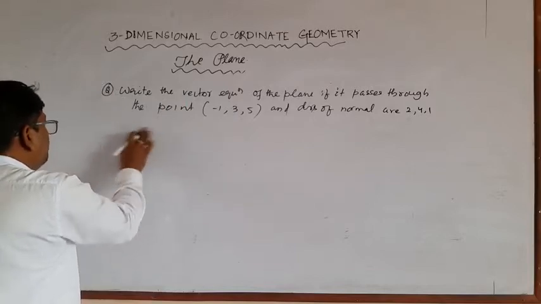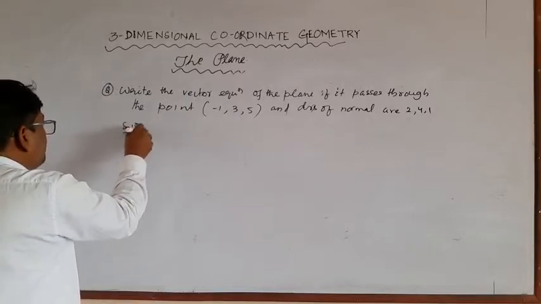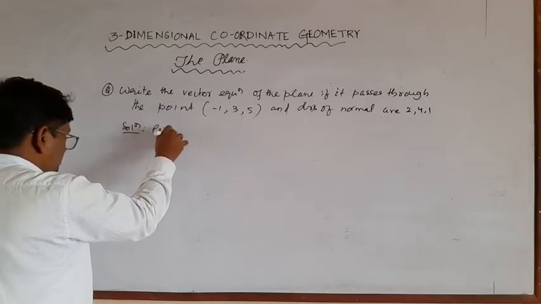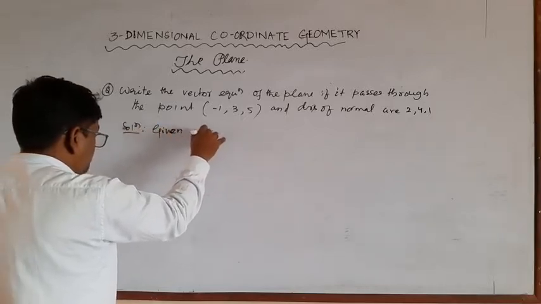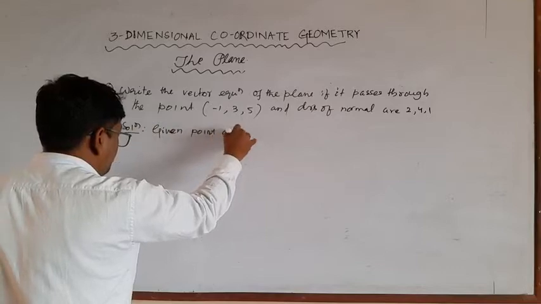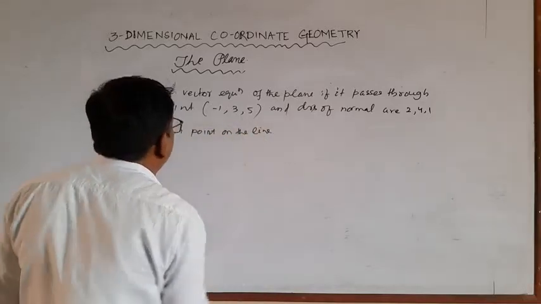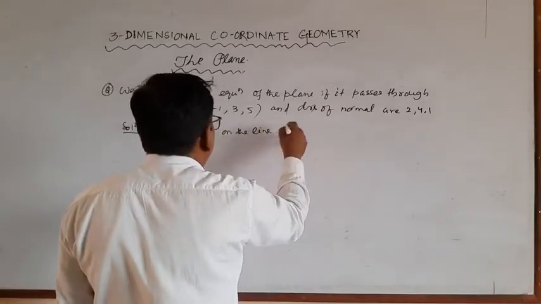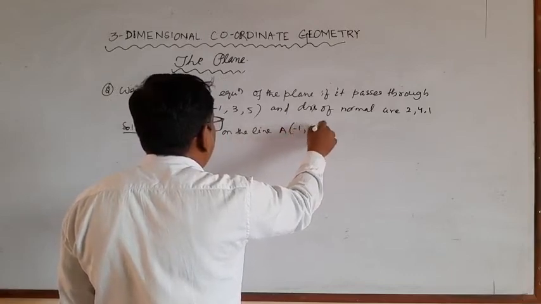Here is the solution. Given point on the plane, that is a of minus 1, 3, 5.